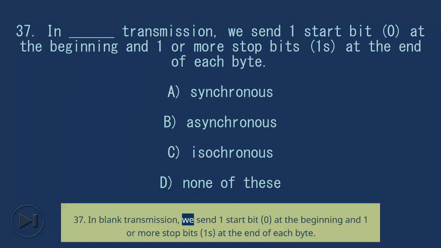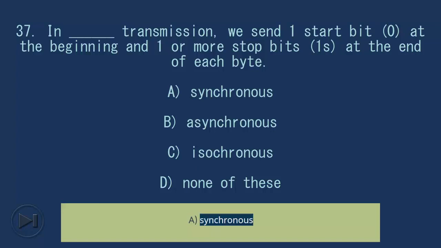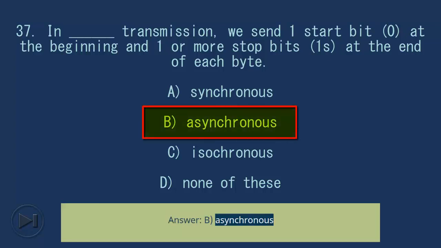37. In blank transmission, we send one start bit, 0, at the beginning and one or more stop bits, 1s, at the end of each byte. A. Synchronous. B. Asynchronous. C. Isochronous. D. None of these. Answer: B. Asynchronous.